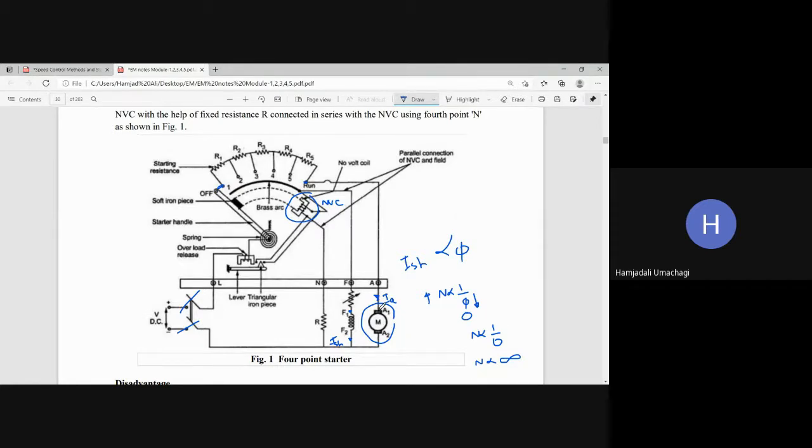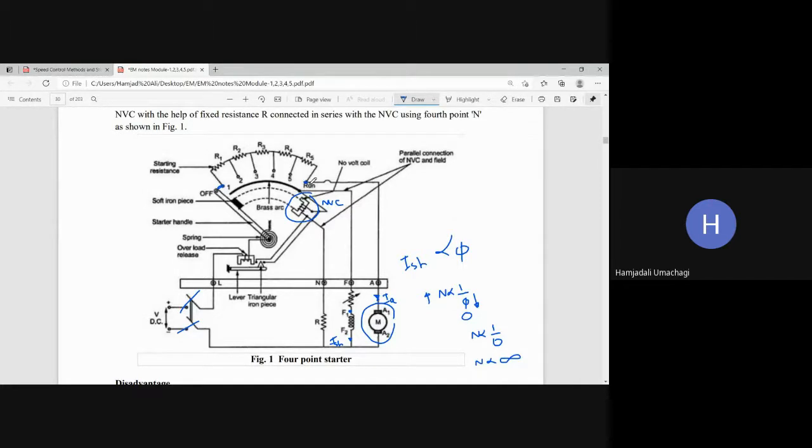But here in this case, even though the field is open, even though ISH is zero, even though pi is zero, even though the machine is running at a dangerous speed, not the rated speed, you are not stopping the machine here. Why? Because in order to stop the running of the motor, that task will be taken by the NVC coil. But if you see here, from where is the NVC coil getting its supply?